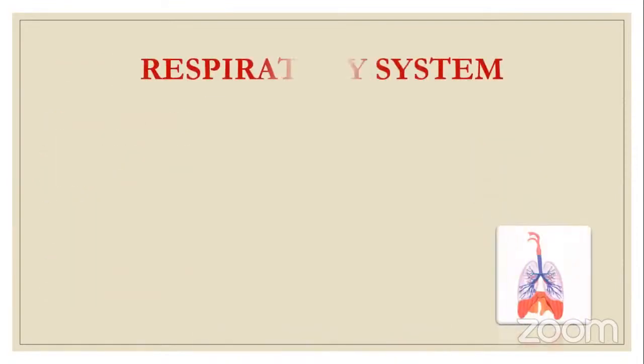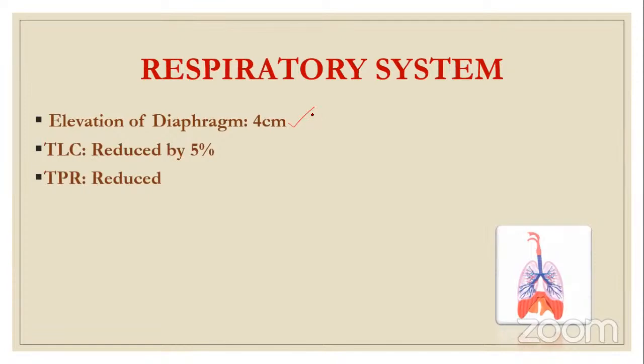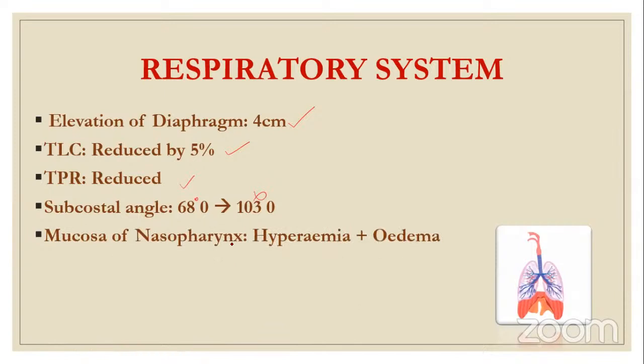Next, systemic changes. Respiratory, there is elevation of diaphragm. Why? Because of the enlarged uterus. It is 4 centimeter. So the breathing becomes diaphragmatic. Total lung capacity is reduced by 5%, and residual capacity is reduced. And the subcostal angle, 68 degree, becomes 103 degree. And the mucosa of the nasopharynx has hyperemia and edema, and along with the diaphragmatic breathing, the pregnant woman feels dyspnea sometimes.